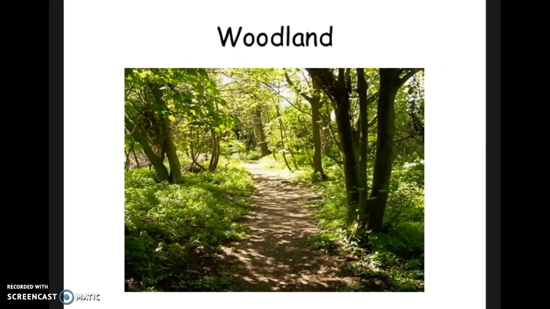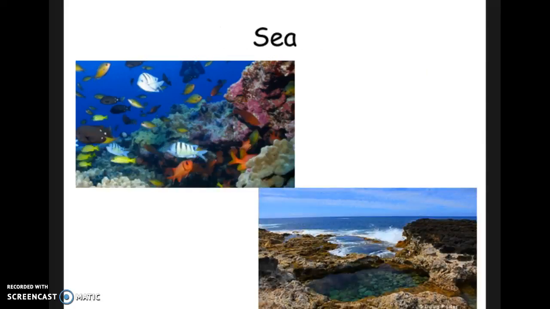How about in a woodland or a forest? Woodlands and creatures include spiders, mice, chipmunks, squirrels, deer, insects and beetles, bears, mosses, various trees, turtles, foxes, and the list goes on. And now let's think about some in the sea. Sea creatures and organisms include sea otters, sharks, dolphins, jellyfish, plankton, crab, squid, octopus, lobster, coral, and of course, fish.